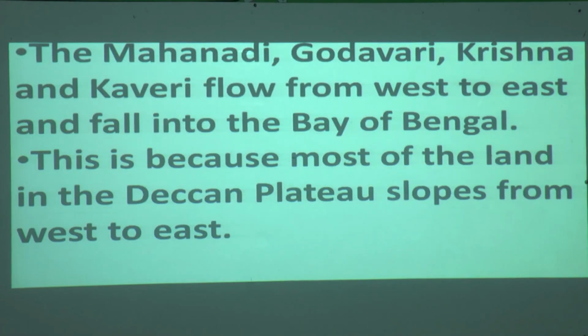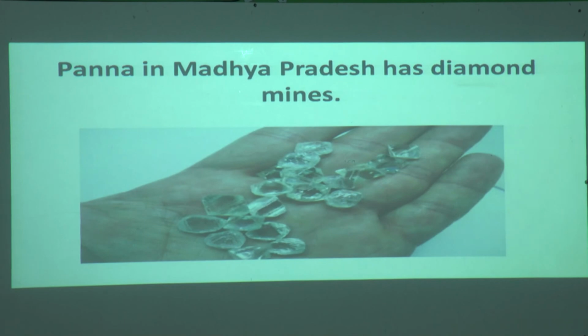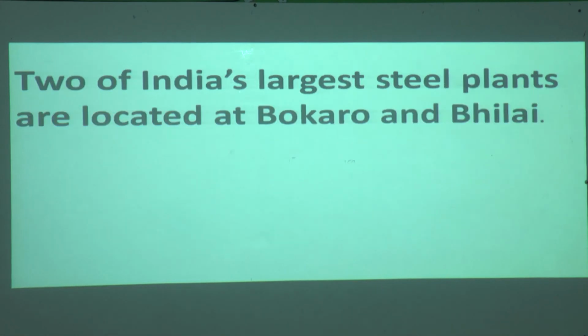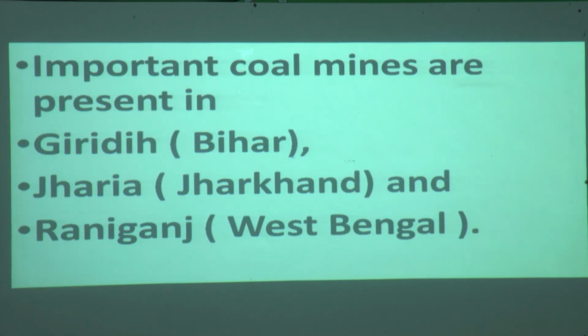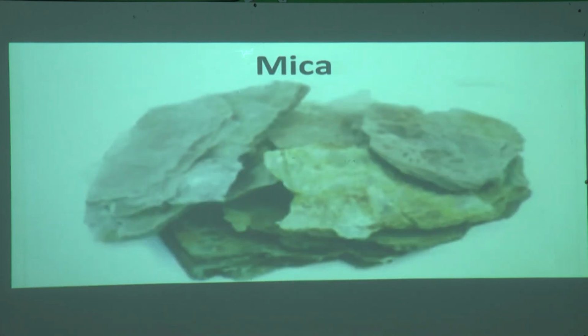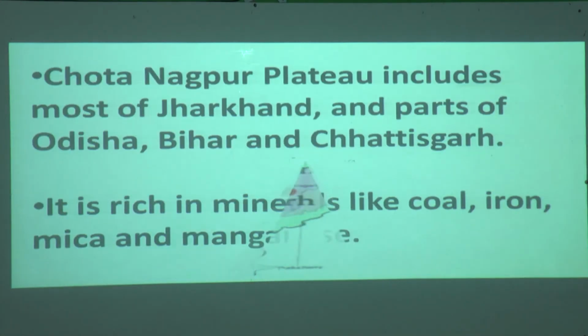Now, what else? And what do we have here? Coal mines, I am asking you. Where are diamonds? Diamonds are in Panna in Madhya Pradesh. Now the two largest steel plants are there. Where are they? They are in Bokaro and Bhilai. Important coal mines, where are they? Coal mines are in Bihar, Jharkhand and West Bengal. This is mica, coal mines. This is iron.